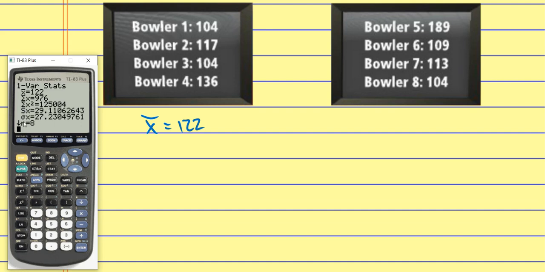And then the next two, these two are both this S with the x and this sigma, which is that symbol we saw earlier with our formula. Those two both represent the standard deviation, okay? However, this S with the x, that's the sample standard deviation. This second one, sigma x, that is for the population, okay? So the one that we're looking at is this Sx, so 29.11.